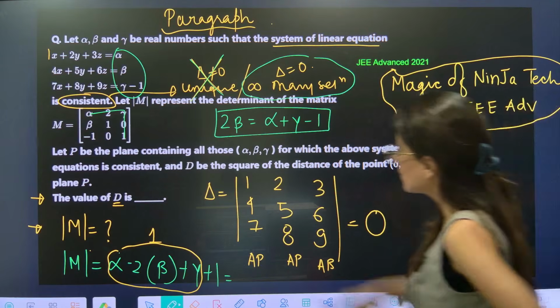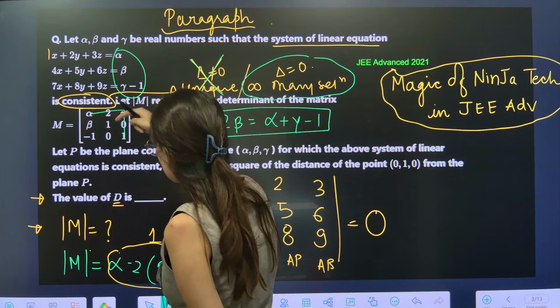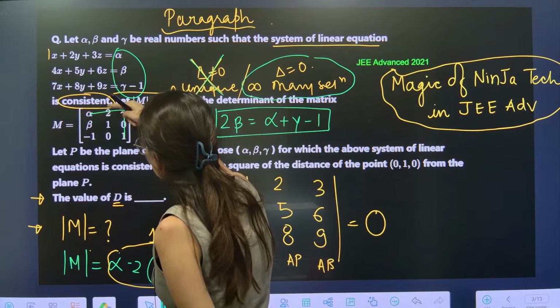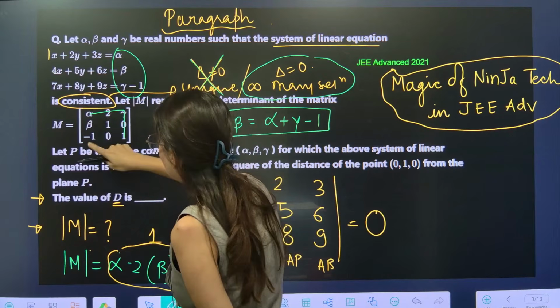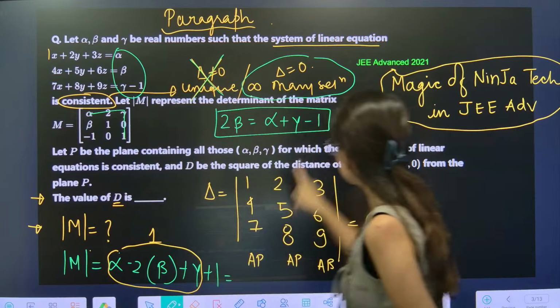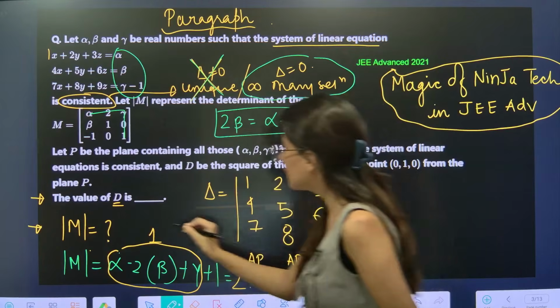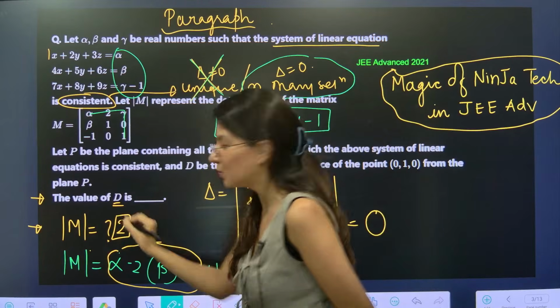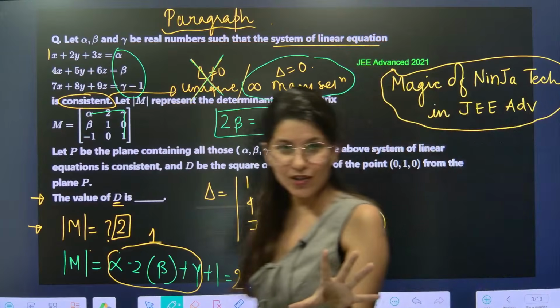Hold on, let me just calculate this one more time. Alpha, this is 1. Minus 2, okay, minus 2, and this is beta, that's it, 0. And gamma, you have again gamma plus 1. So this is nothing but 1 plus 1 is equal to 2. So the determinant M is coming out as 2. Everybody, yes, 2. Okay, so this is pure NinJa technique.